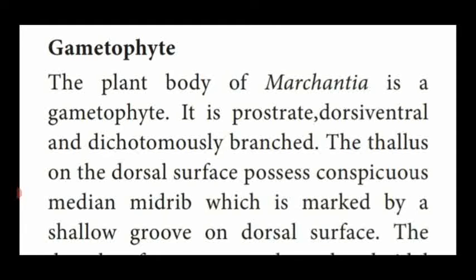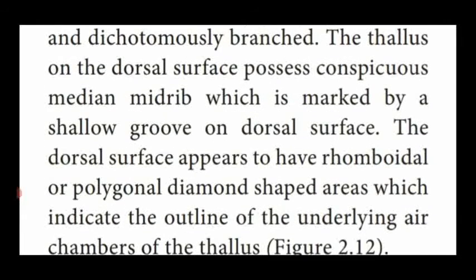The dorsal surface, that means the upper surface of the thallus, contains a median line known as the midrib, which is marked by a small groove, that means a small cavity, a shallow groove on the dorsal surface.